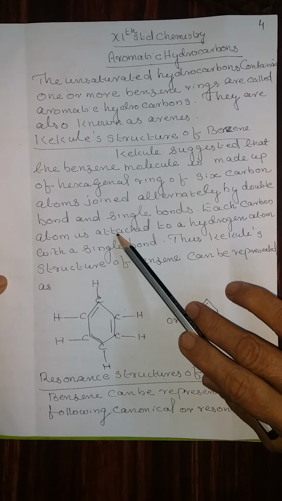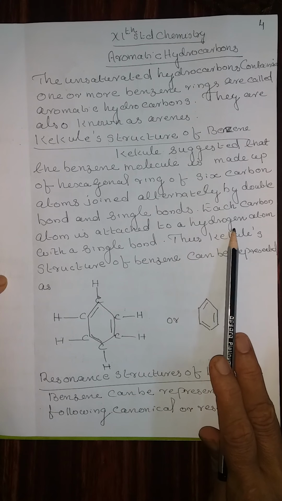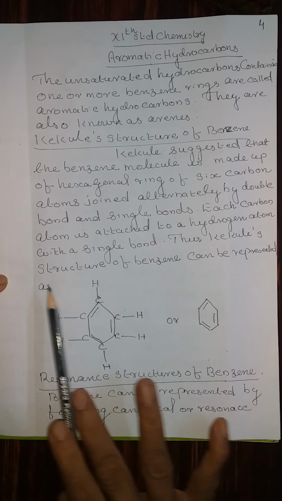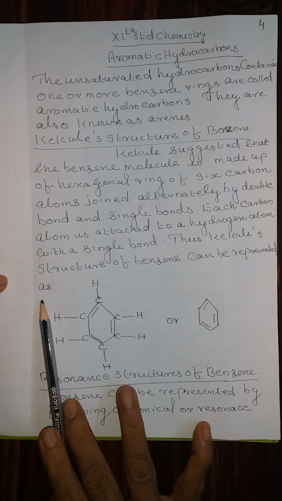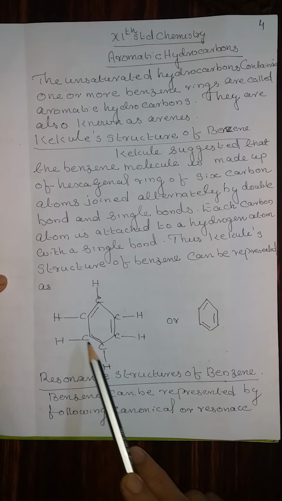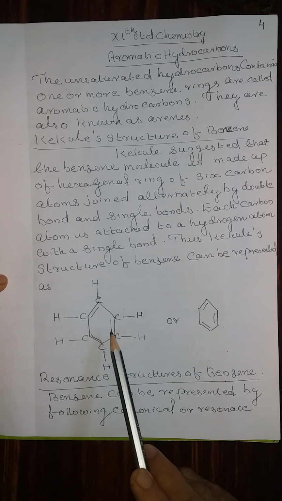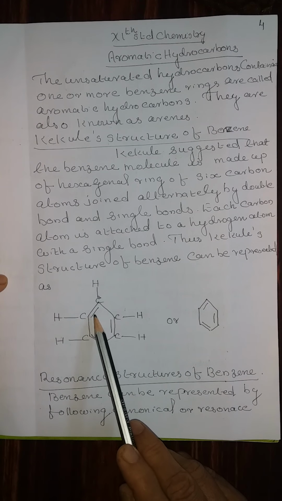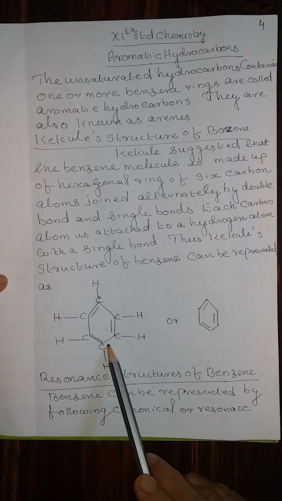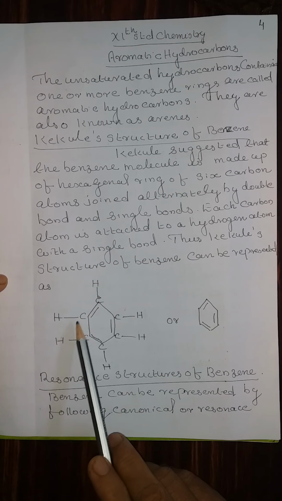alternately by double bonds and single bonds. Each carbon atom is attached to a hydrogen atom with a single bond. Thus, Kekule's structure of benzene can be represented as 6 carbon atoms, 1, 2, 3, 4, 5, 6, and 3 alternate single and double bonds. That means 3 double bonds and 3 single bonds, and each carbon atom is attached to a hydrogen atom.